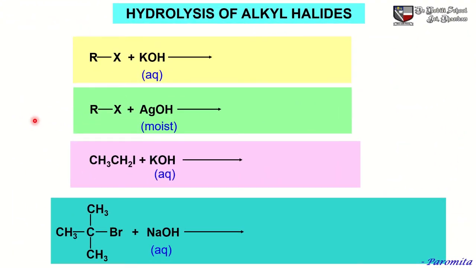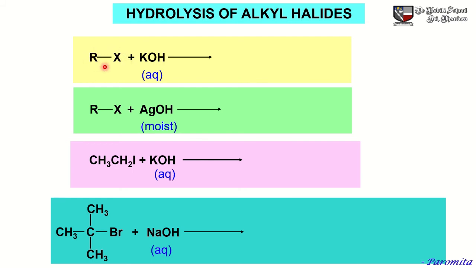Now let us discuss the first method of preparation of alcohol, hydrolysis of alkyl halides. Alkyl halides in the presence of aqueous KOH or aqueous NaOH or moist silver oxide, that is AgOH, undergo hydrolysis to give us the corresponding alcohols.